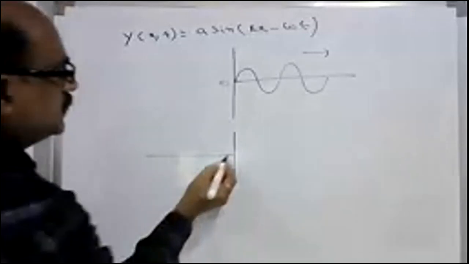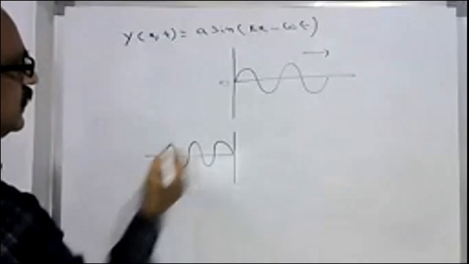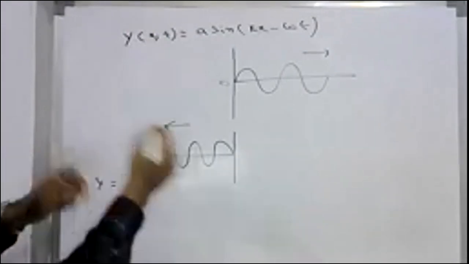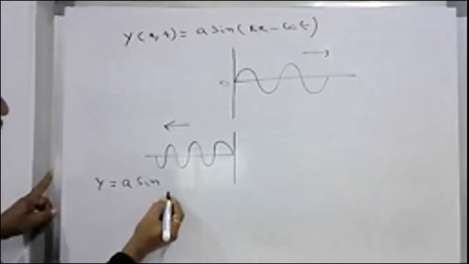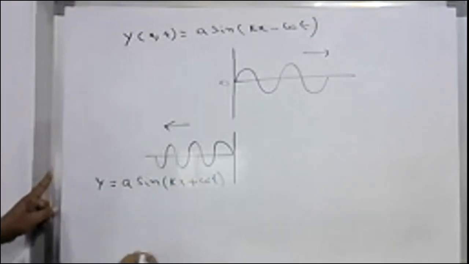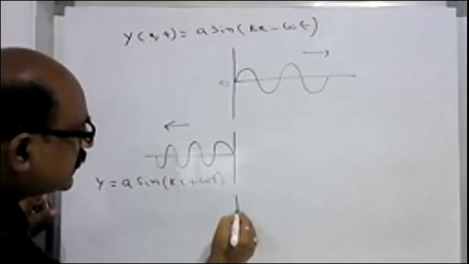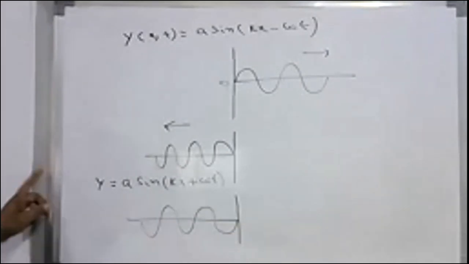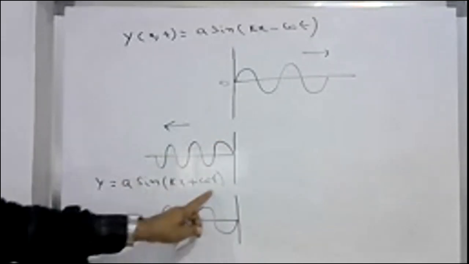And now this wave is traveling along the negative x-axis. So what is the wave equation here? I don't write function of x,t. I will just write y is equal to A sin(kx plus omega t), because phi is 0. How do you represent this wave? This wave represents y is equal to A sin(kx plus omega t).